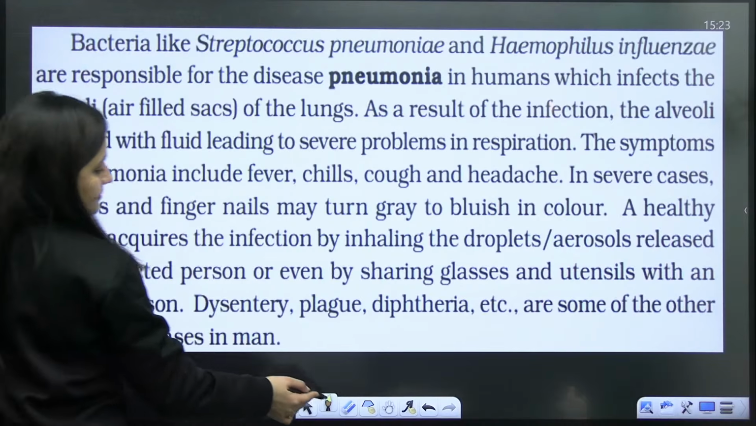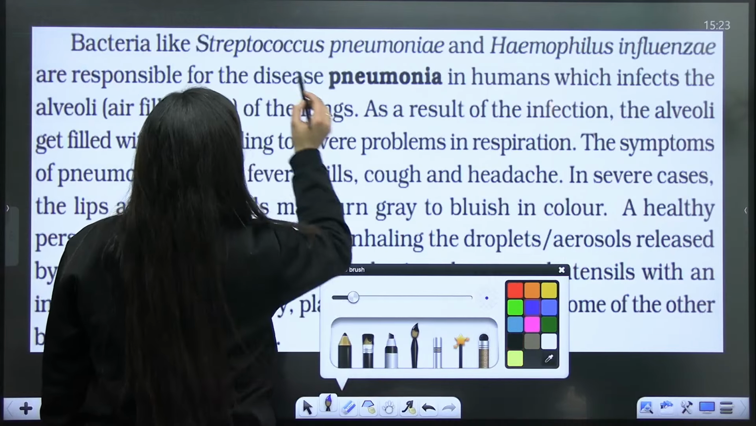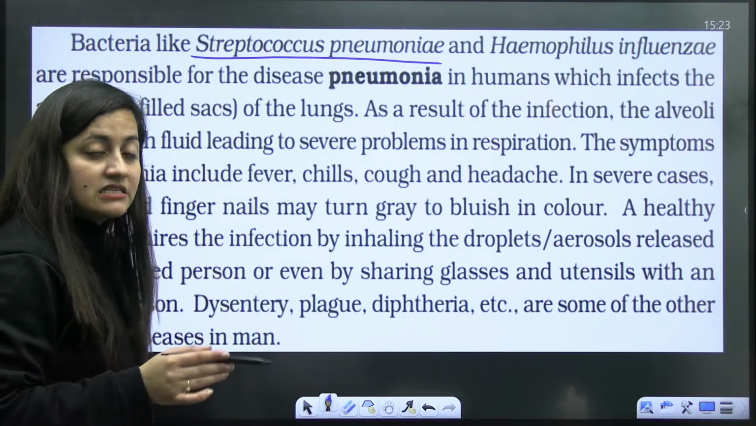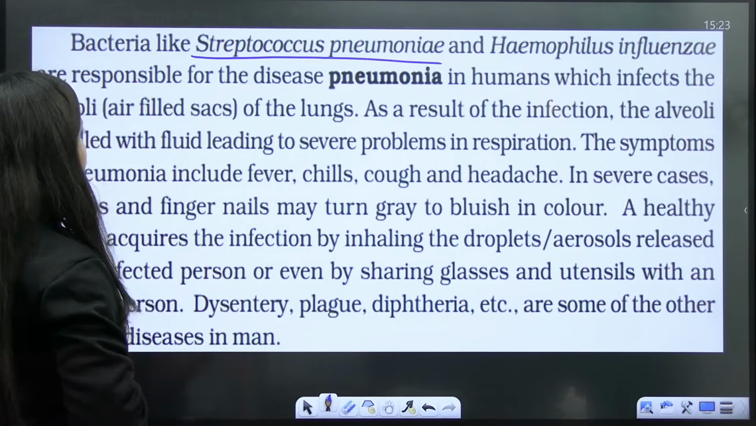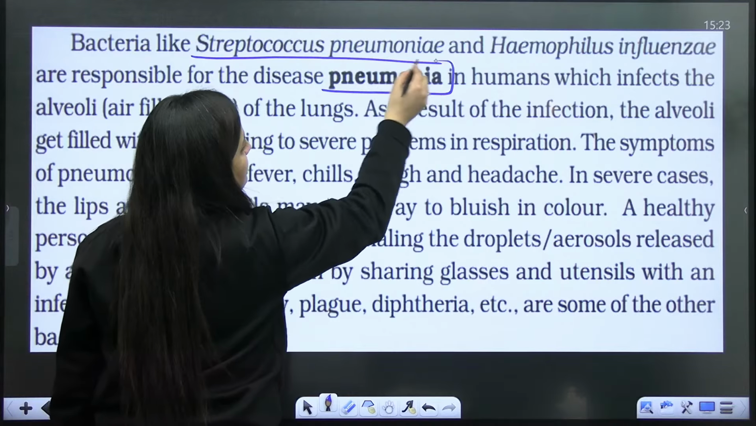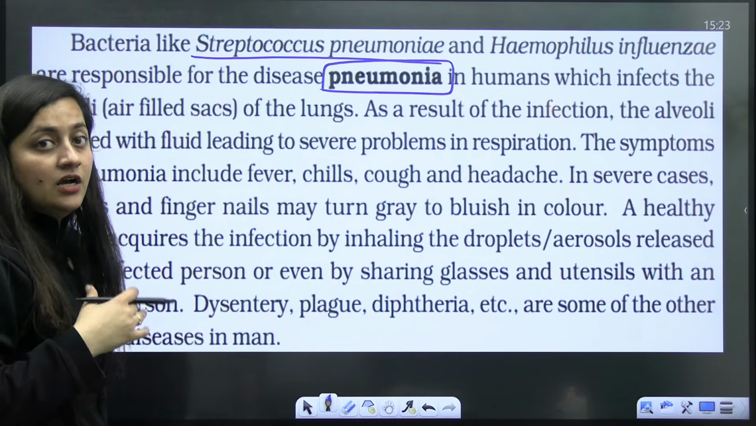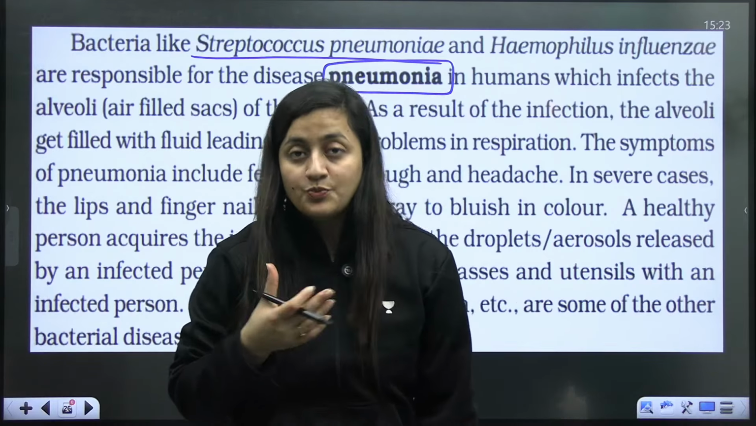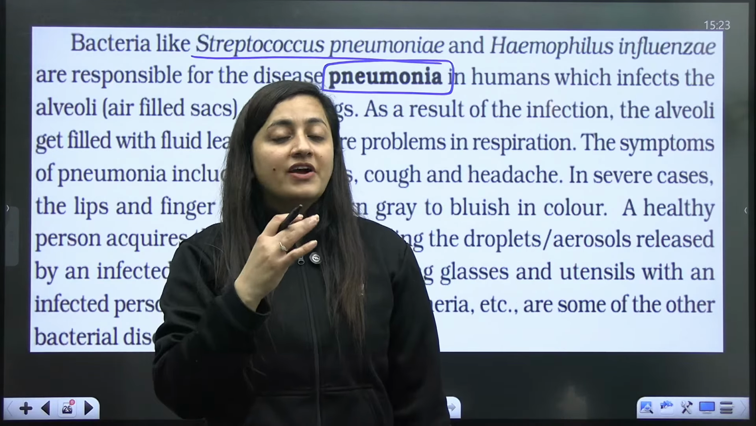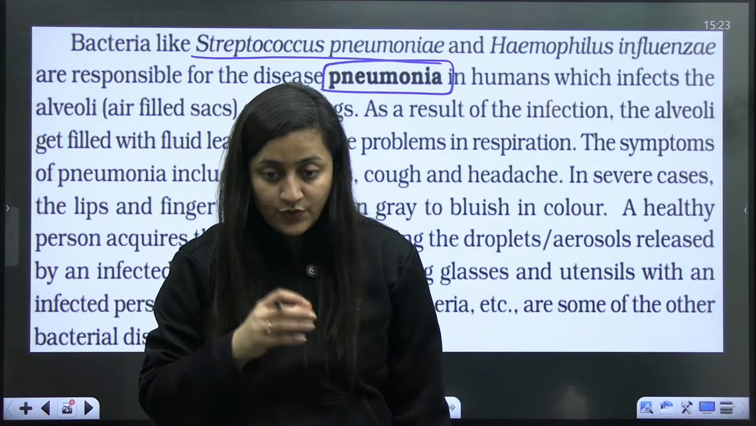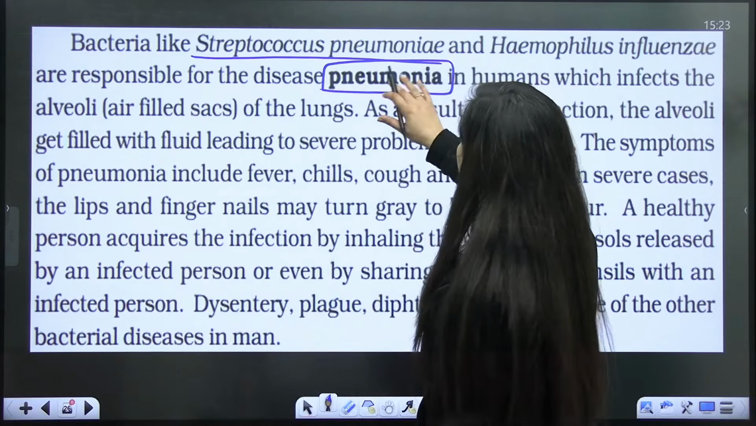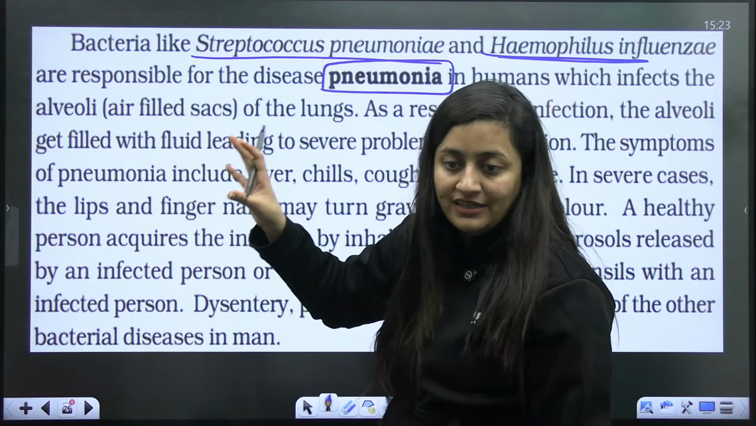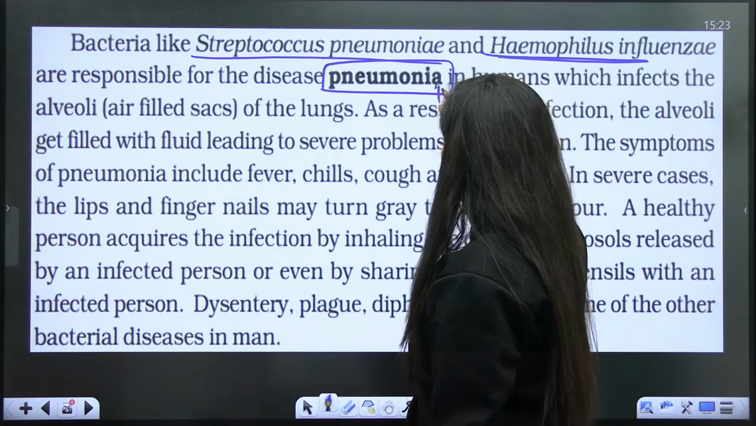So next is Streptococcus pneumoniae and Haemophilus influenzae. They cause the disease pneumonia. Pneumonia affects the lungs. Common cold, which is a viral disease, just affects the respiratory passage, but pneumonia will also affect your lungs. Streptococcus pneumoniae and Haemophilus influenzae are basically responsible for pneumonia in humans.